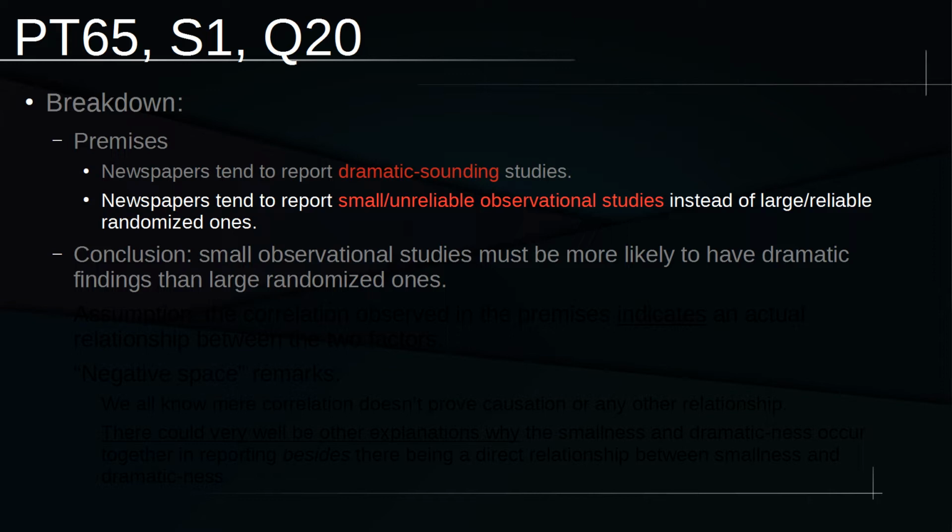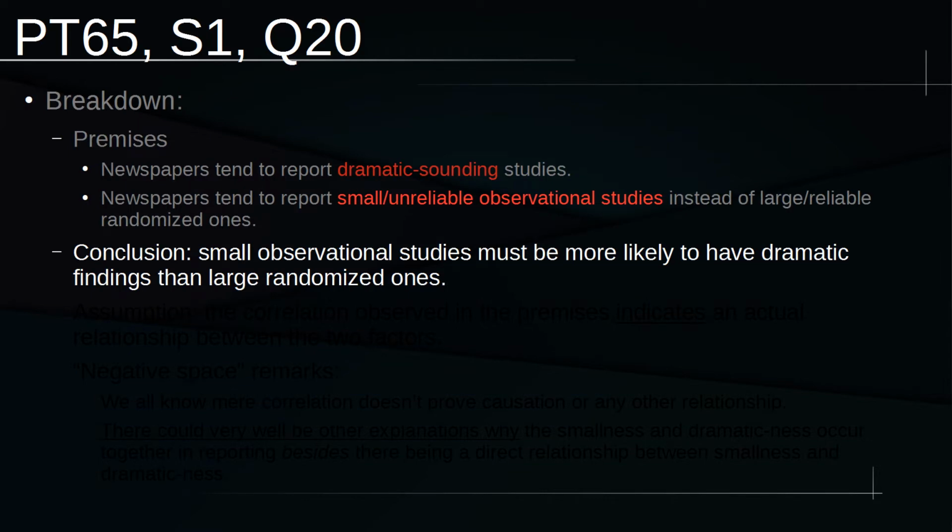We hear that they like reporting dramatic sounding studies, and now in this premise we hear that they also like reporting small, unreliable observational studies. So to me, those two factors kind of line up and have a similar sort of importance to what the arguer seems to be concerned about, at least in the premise. So now moving down to our conclusion and hunting for a blue concept. Our conclusion reads, small observational studies must be more likely to have dramatic findings than large randomized ones.